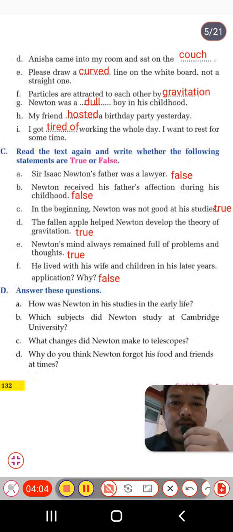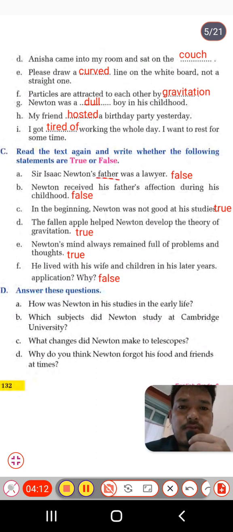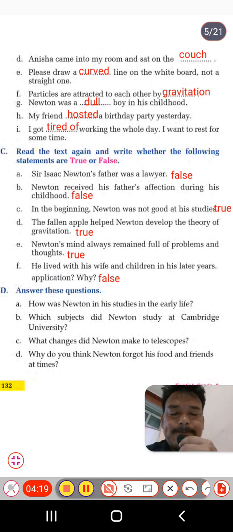And the next one, we have C exercise. Read the text again and write whether the following statements are true or false. So you have to mark the statements true or false. And before this you have to read the text carefully, and then you can answer here.